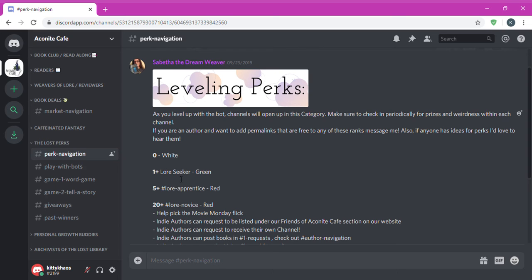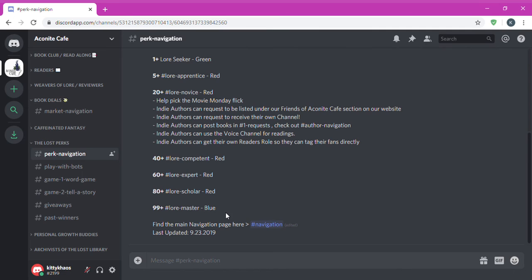So for each one of these level sections, it opens, this will be blue, and it's actually a channel in this section that you can click on, and there are some perks, like for level 20, you get to help pick the Monday movie. And right now, I think that it levels pretty fast. I would say within the first few comments, you can get to level 5.